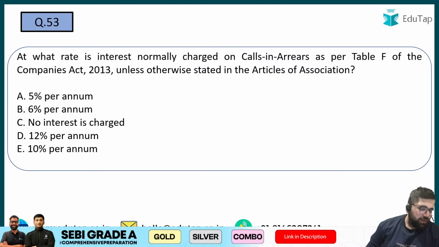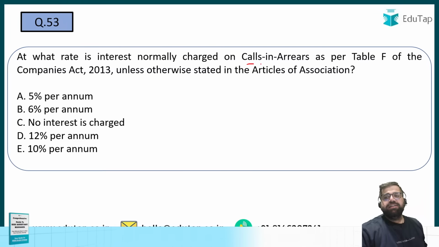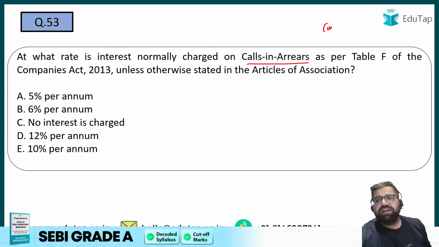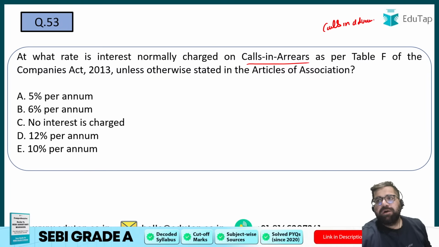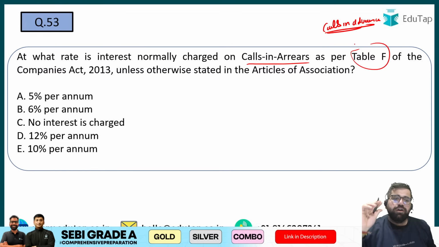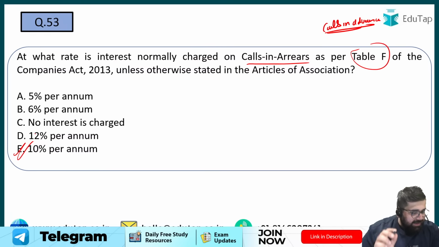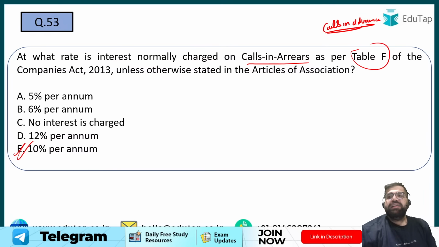10% per annum. Okay, the first answer I'm receiving is option number E. What about others? D, 12% also. If you can also answer this question: in call in arrears I will tell you, but you also have to tell me in calls in advance. On calls in advance, what rate of interest has to be given as per the same Table F? For call in arrears, the answer is obviously option number E only, which is 10%. But please tell me in calls in advance, what is the percentage which the company has to give?